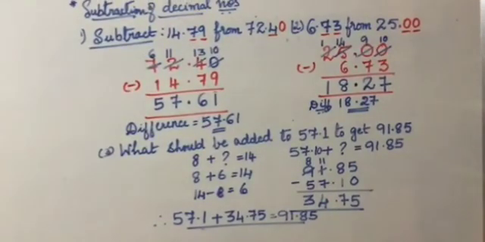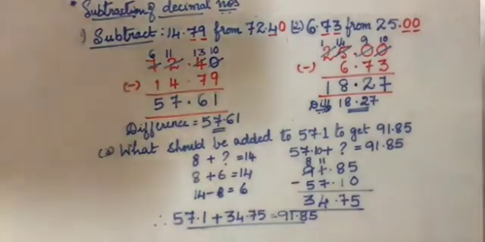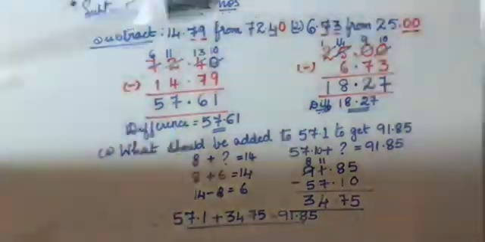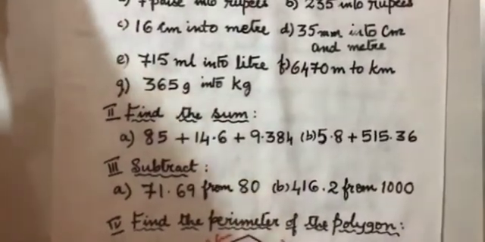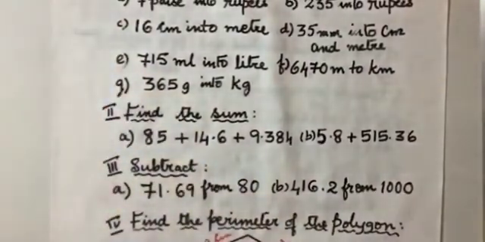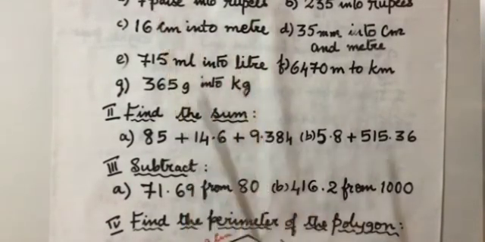Now we'll stop this session here today. I hope you all understood how to add and subtract decimal numbers. So here is your homework. First one is to convert. We learned conversions today, is it not?